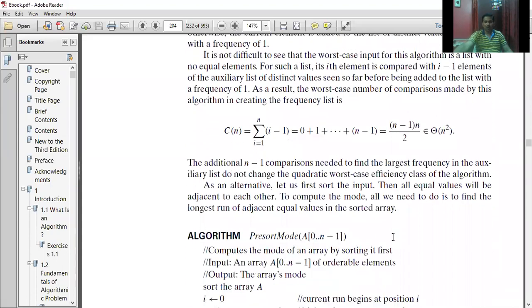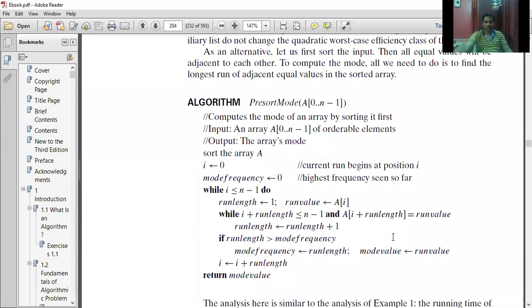So we have the algorithm here, presort mode. As a first stage, I'm supposed to sort your given array A, and the current run begins at position i. That means the index value will be 0.